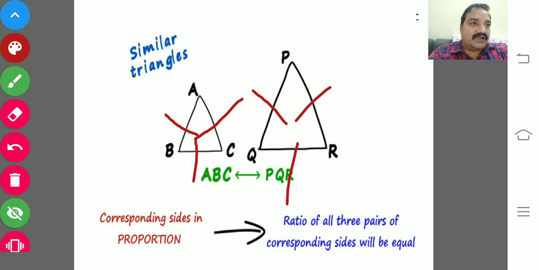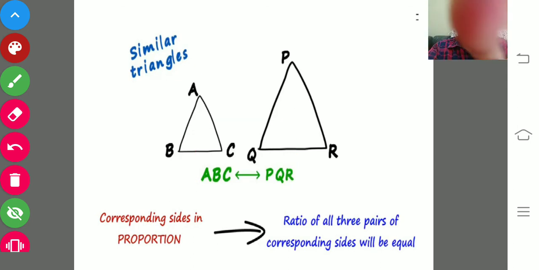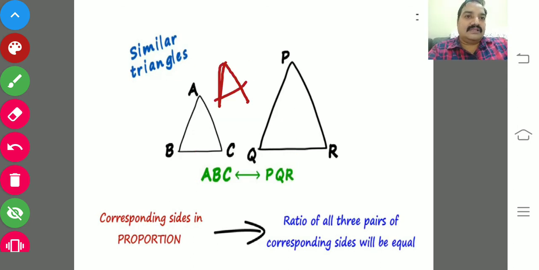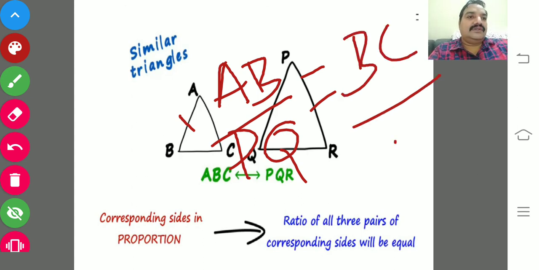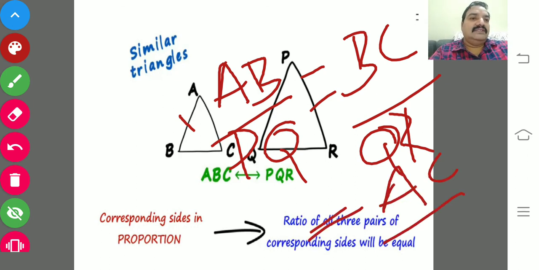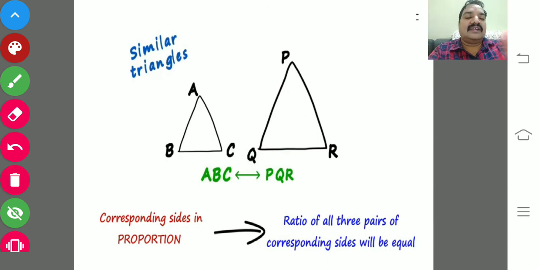These all are the corresponding sides you have learnt in congruency. But what is proportion? Proportion is nothing but the ratio. So AB by PQ equals BC by QR equals AC by PR.